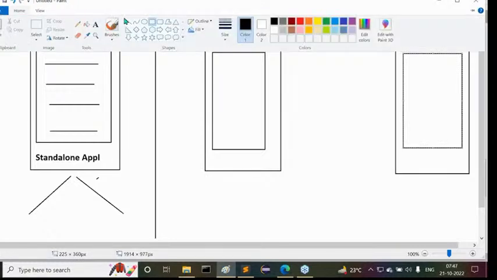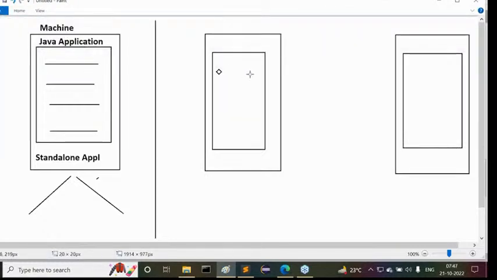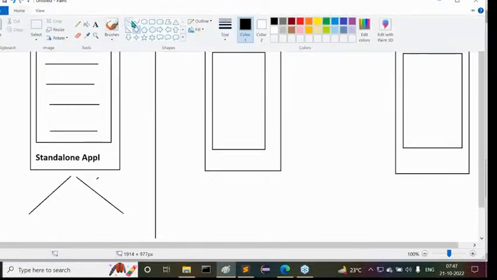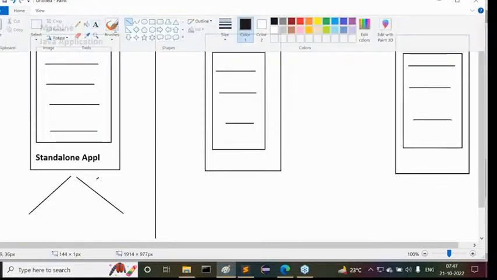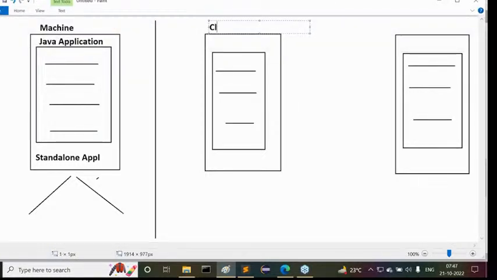Observe carefully. Inside this client program, a set of instructions we are able to write. This is an application, observe carefully.